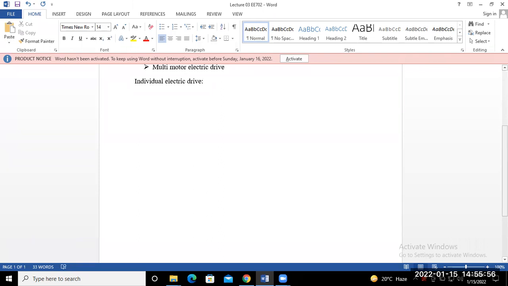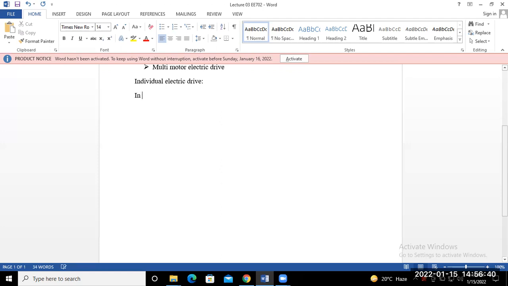In individual electric drives, each individual machine is driven by an individual motor. That is known as an individual electric drive. That means one load is driven by one motor. In group electric drives, we already discussed that one motor drives two or more loads. But in individual electric drives, an individual load is driven by an individual motor. So just define this one.